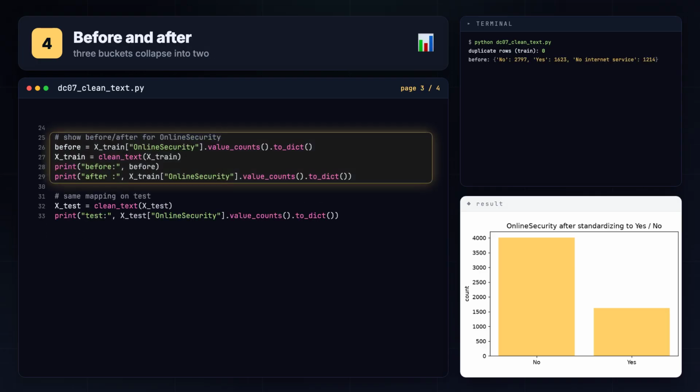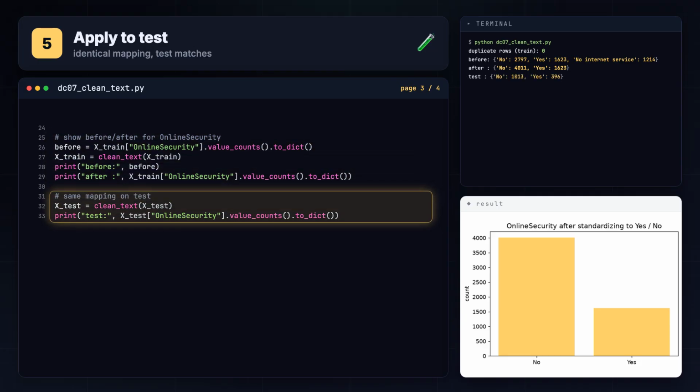We show a value counts before and after for online security. 3 buckets collapse into 2. We apply the identical mapping to the test set, then print its value counts to confirm it matches.